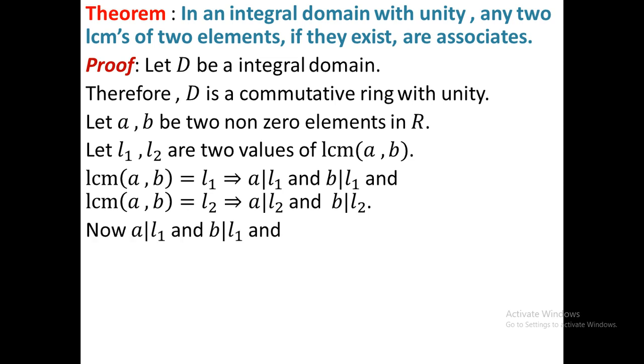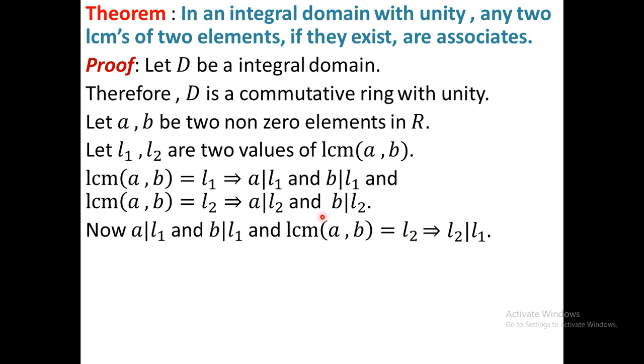Now a divides L1, b divides L1 and LCM of a, b equal to L2. That is, L1 is a common multiple, and again LCM of a, b means L2 is the least common multiple. Since L2 is least, from the second condition of LCM, L2 must divide L1.